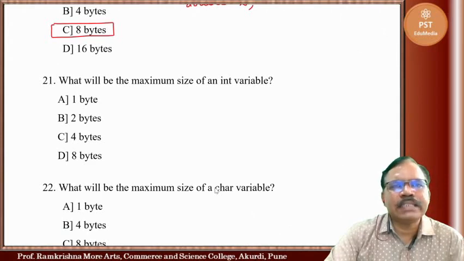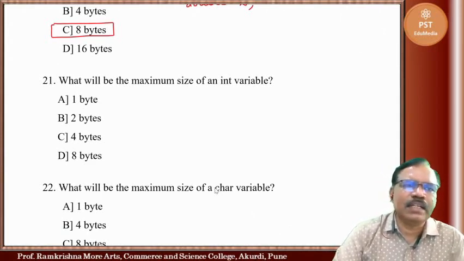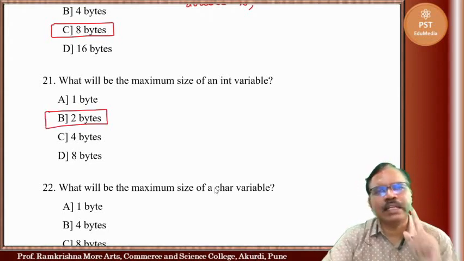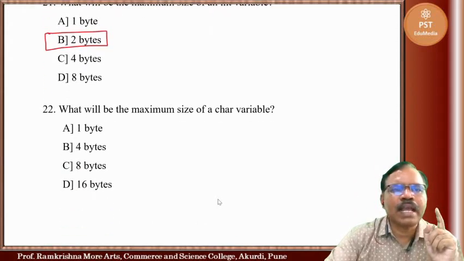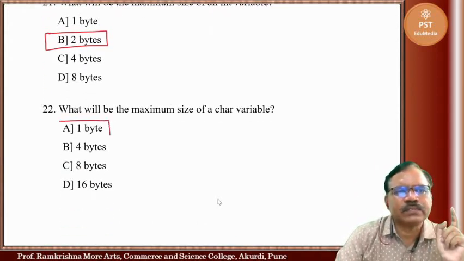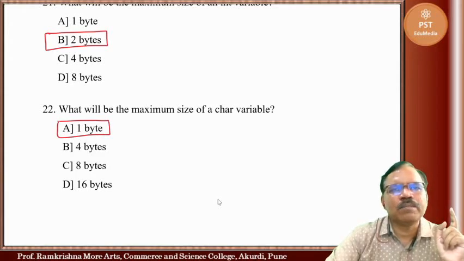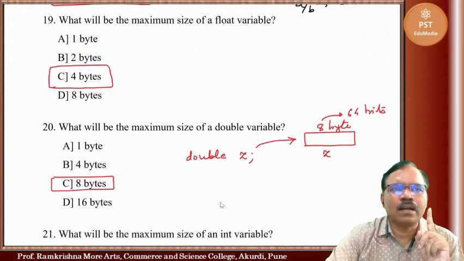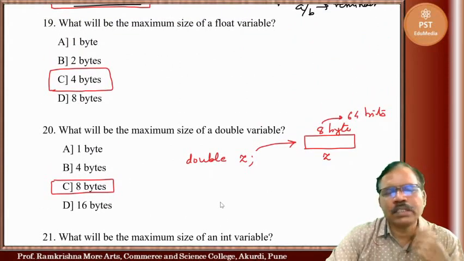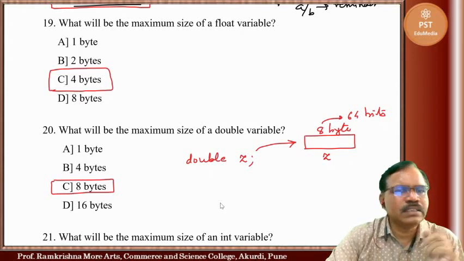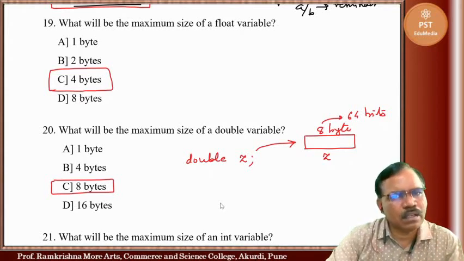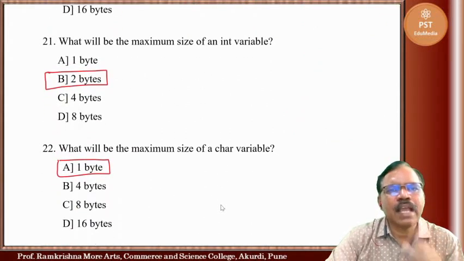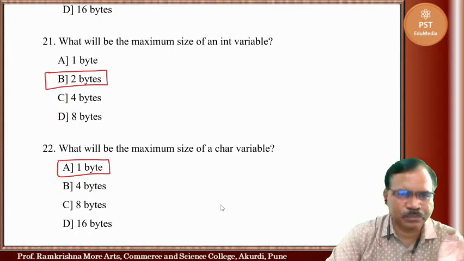What will be the maximum size of an int variable? It is 2 byte. For integer it is 2 byte. For character variables it is 1 byte. So 1 byte for character, 2 byte for int variable, 4 byte for float. Float is used for real numbers. Double is also used for real numbers. Int is used for integers. Char is used for characters and strings.